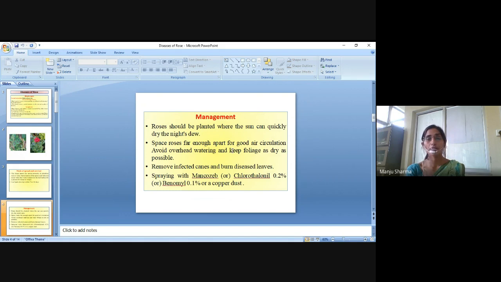Avoid overhead watering and keep foliage as dry as possible. Then remove infected canes and burn diseased leaves. Spraying with mancozeb, chlorothalonil 0.2% and neem oil 1% or a copper dust.